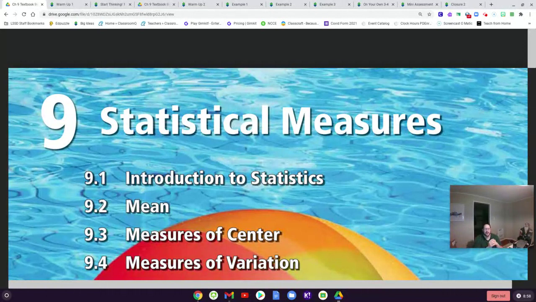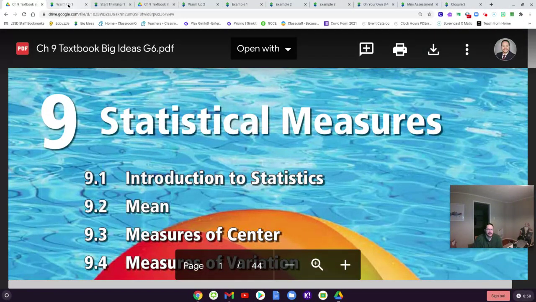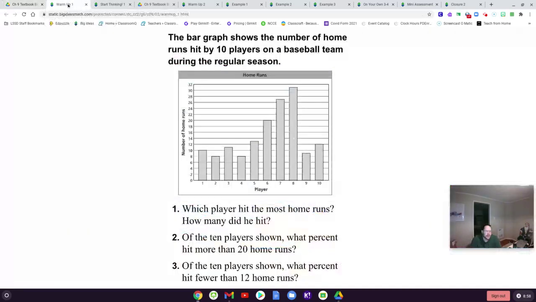Ahoy there, mateys. We are moving on with Chapter 9. We're moving into 9.2, which is all about the mean. Mean, that's not nice. Oh, it's not too bad. We'll see. We're going to start off with a little warm-up activity just to keep your brain sharp.